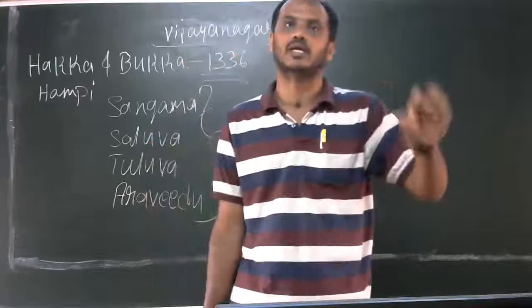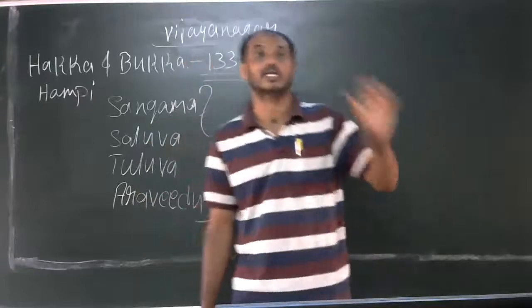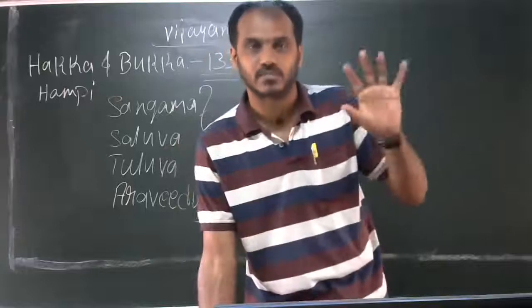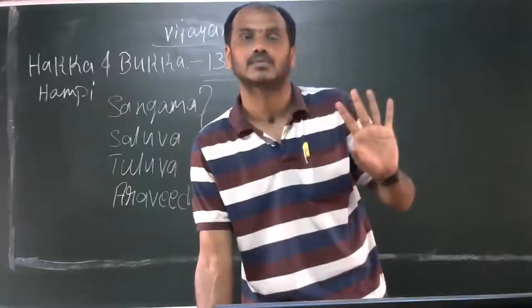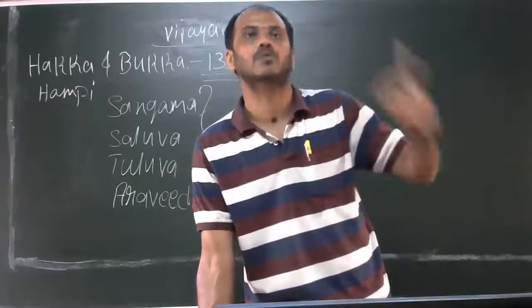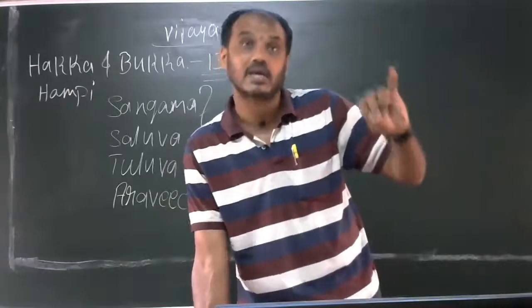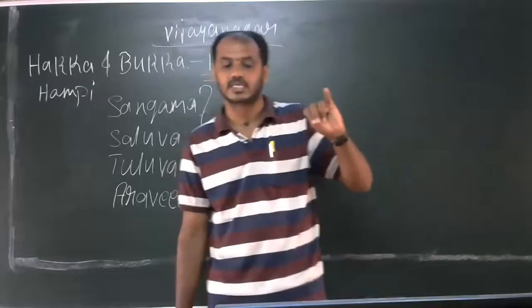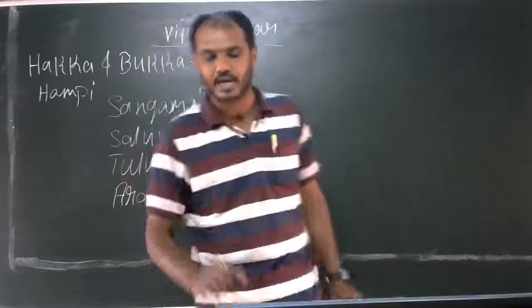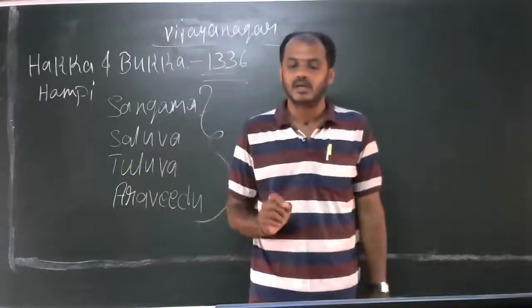Prouda Devaraya was also called Devaraya II. These are the famous rulers of the Sangama dynasty: Harihara I, Bukkaraya, Harihara II, and Prouda Devaraya. Harihara I laid the foundation for the Vijayanagara Empire and developed the capital.